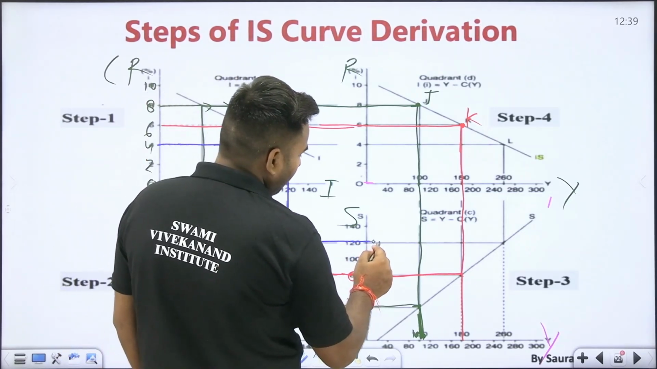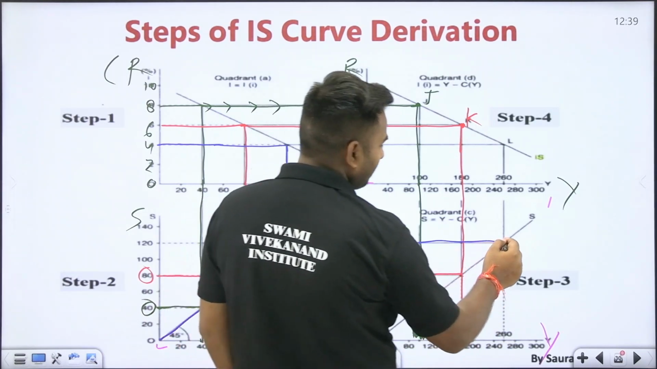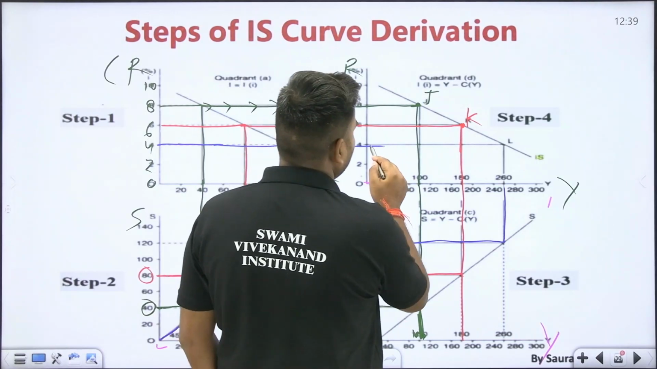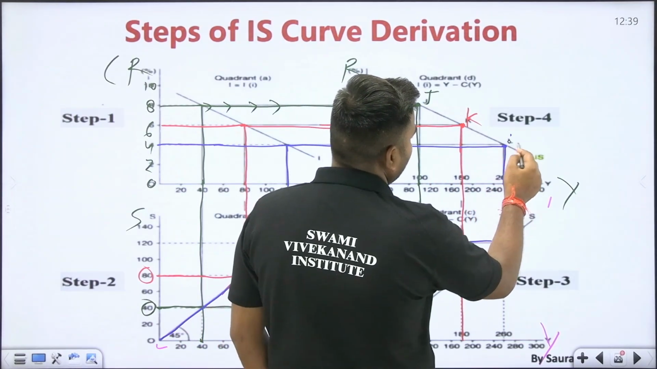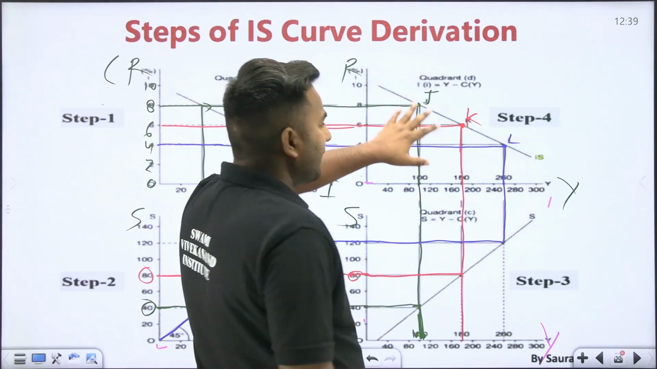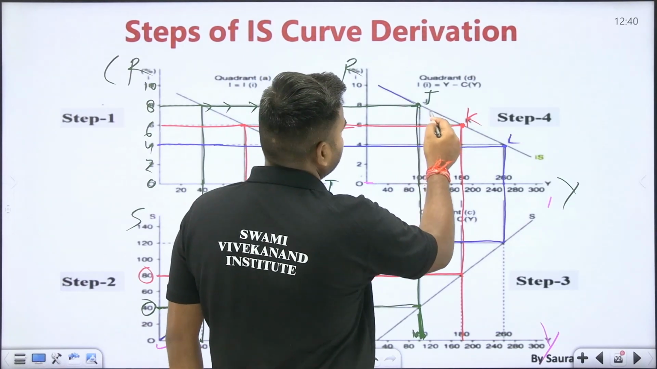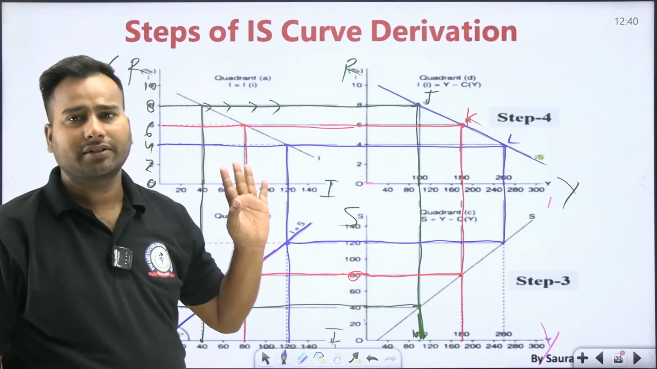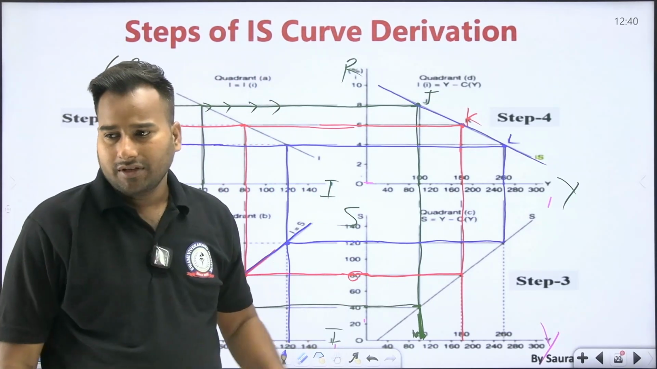So at 120 saving, what will be income? Income will be 260, and at 260 income you will have to meet this 4% rate of interest here, and they will be meeting on this point. So this is the third equilibrium point, known as L. By joining these points, you will be getting the IS curve. I hope the IS curve derivation is clear to you.